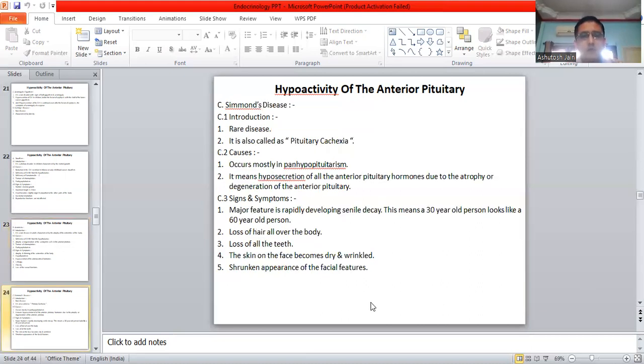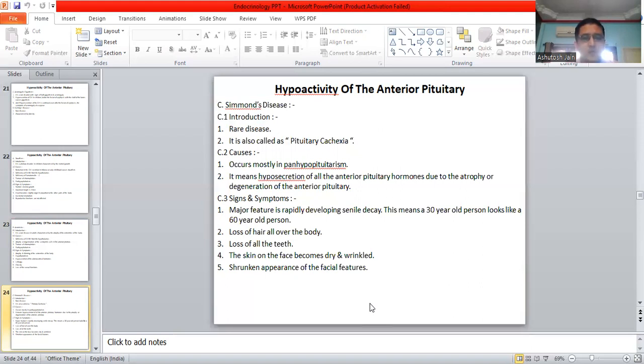Now, again, hypoactivity of the anterior pituitary. Simmonds' disease. Introduction. It is a very rare disease also called as pituitary cachexia. Causes: occurs mostly in hypopituitary, panhypopituitarism. It means hyposecretion of all the anterior pituitary hormones due to atrophy or degeneration of the anterior pituitary.